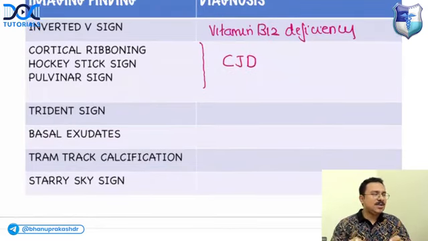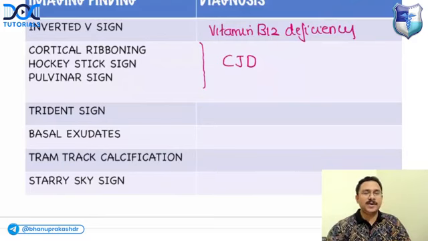Trident sign. Let me see who answers this. Slightly difficult, but let me see who's able to answer. What is a trident sign? It is an MRI sign of which condition? Can I give you a clue? This condition happens when there is rapid correction of hyponatremia.